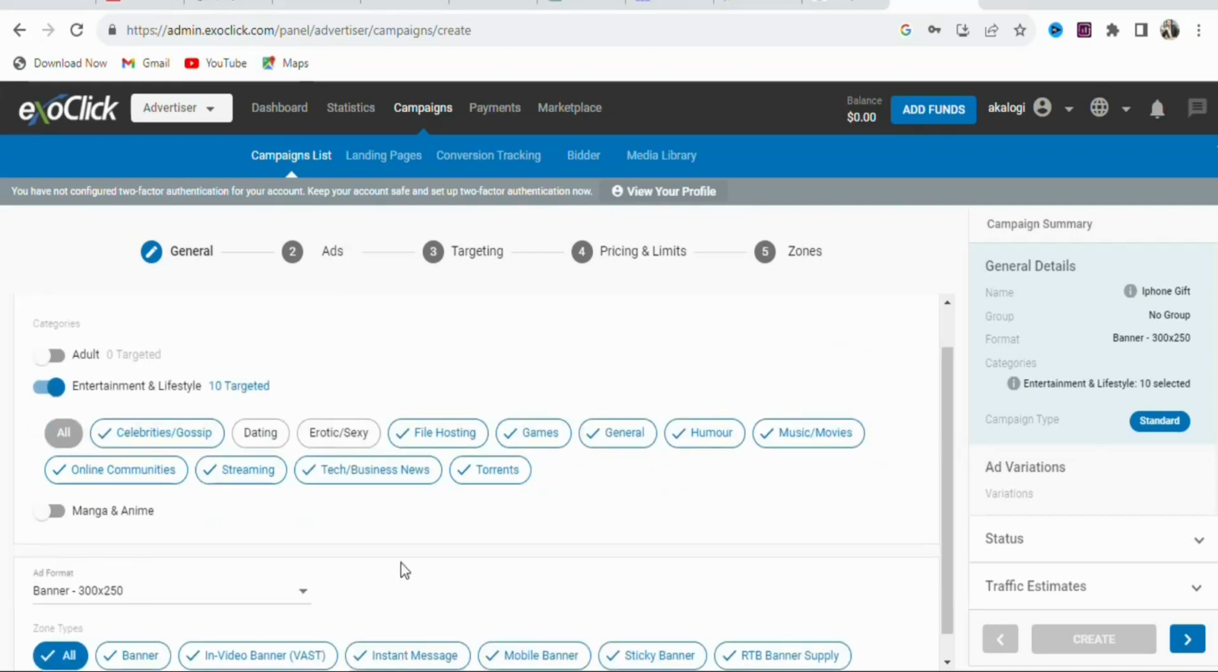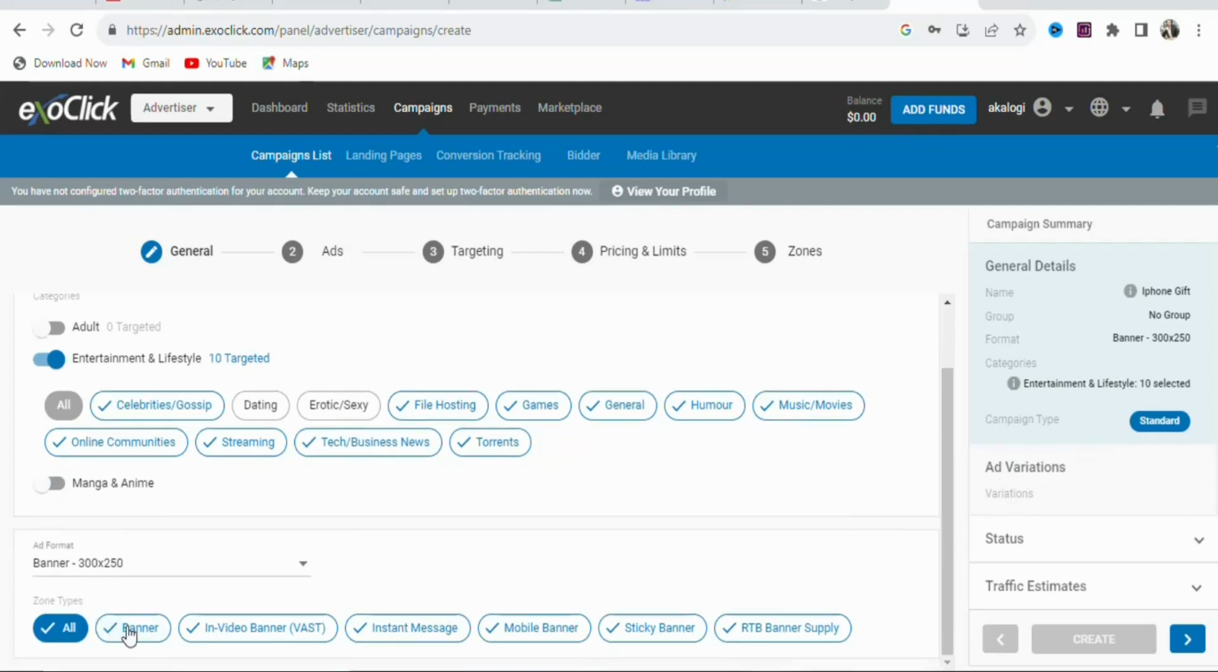The offer that you are promoting is a gift card, so we don't need dating or sexy content, so just leave it like this. If you want, you can select the second category right here. You can just click on it and then select it, but in this case I don't want to select this category. Once that is done, you can see the various ad formats. Any of them that you want, you can select it.